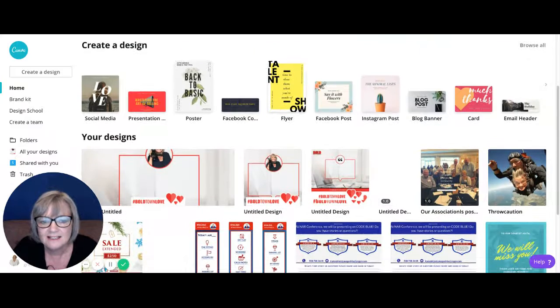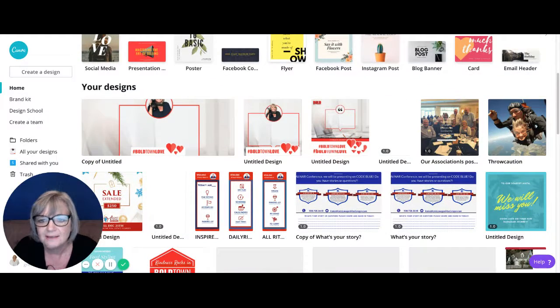So here, as I'm scrolling through, are some ideas that I had. Let's use this one: for Valentine's Day, I wanted to do 28 days of Bold Town Love. So I took this and created a spot where I could type right over it and put in my example of what my Bold Town Love was. So for you, if you wanted to do a series of why you love your community, and you took a bunch of photos, you could use something like that.